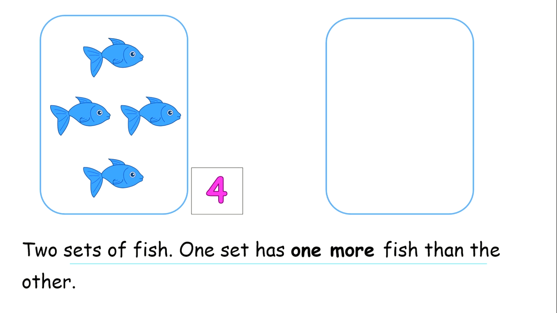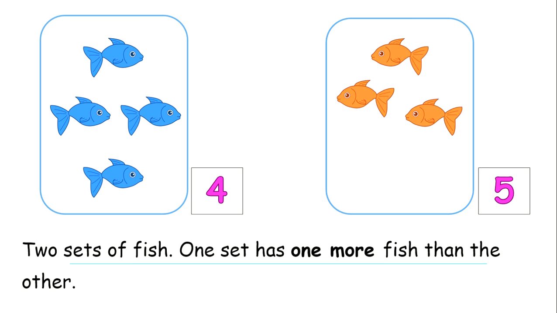So we have 1, 2, 3, 4. Let's count on 1 more. What comes after 4? 5. So 5 would be 1 more. So we're going to draw 5 fish here. 1, 2, 3, 4, 5. So I have 5 fish. So this set now has 1 more fish than this one. Okay, which will mean this one has 1 less fish.